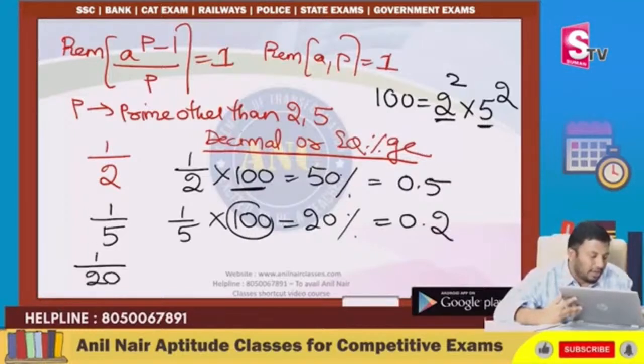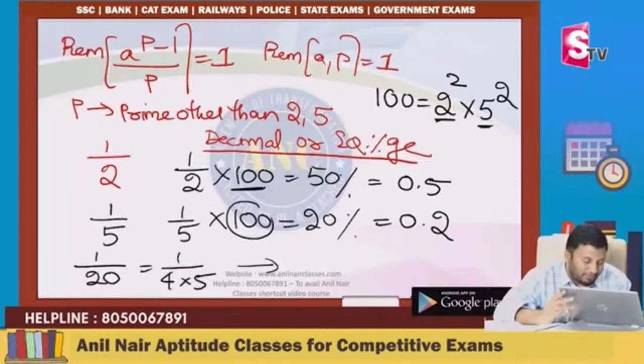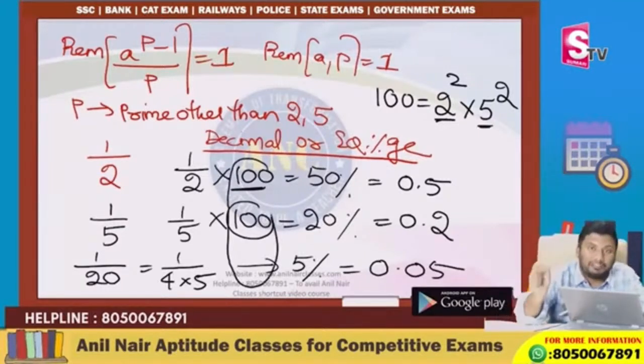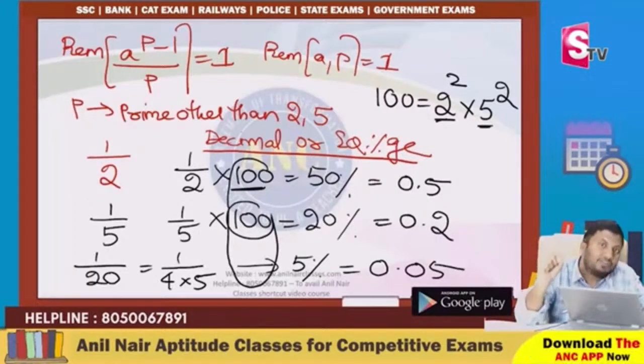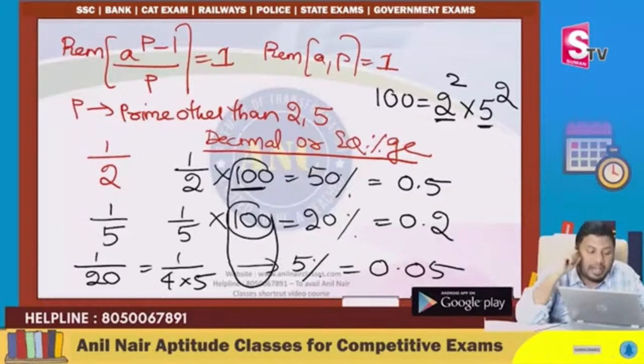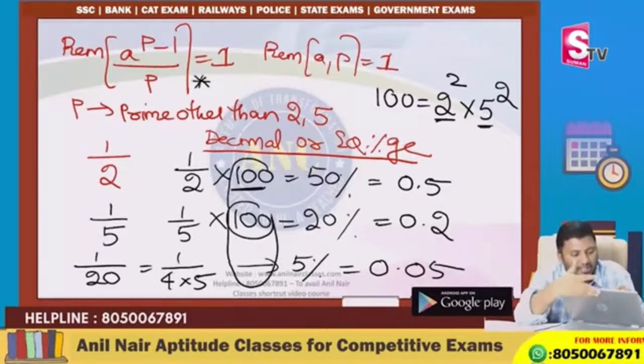1 by 20 is 1 by 4 into 5. 100 is divisible by 5, which is nothing but 5 percent, a terminating decimal. Because 100's prime bases are 2 and 5, the fraction will result in a terminating decimal only if the denominator is either a power of 2 or a power of 5 or a combination of 2 and 5 powers. I hope the concept is crystal clear to you. Examples. This is Fermat's little theorem.